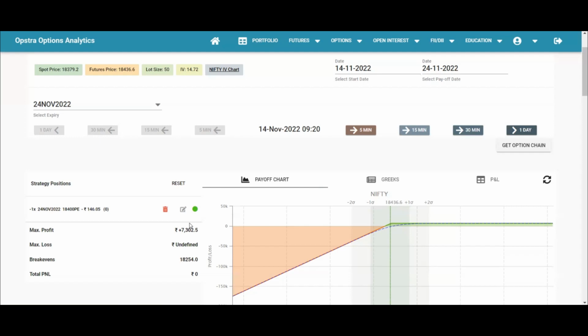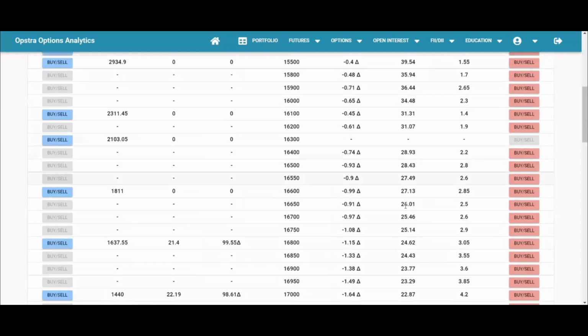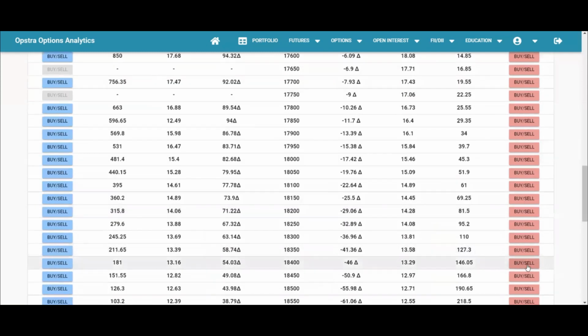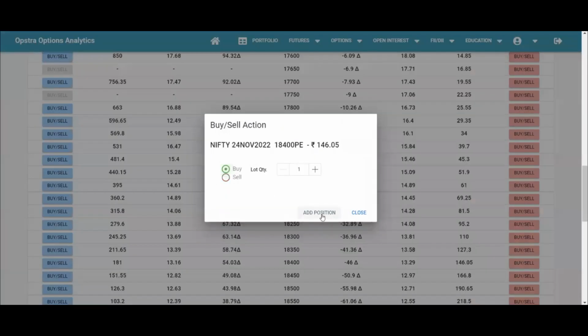Because there is a concept of expiry, there is a concept of implicit value and explicit value, or time value. That's why there are two types of value. Implicit value and time value work against each other, as you can see: when one is red, the other is green, and when the other is green, the one would be red. So I think right now the concept of implicit value and explicit value is clear. I'll once again go back to the buying position just to better explain this. So I'll just buy.